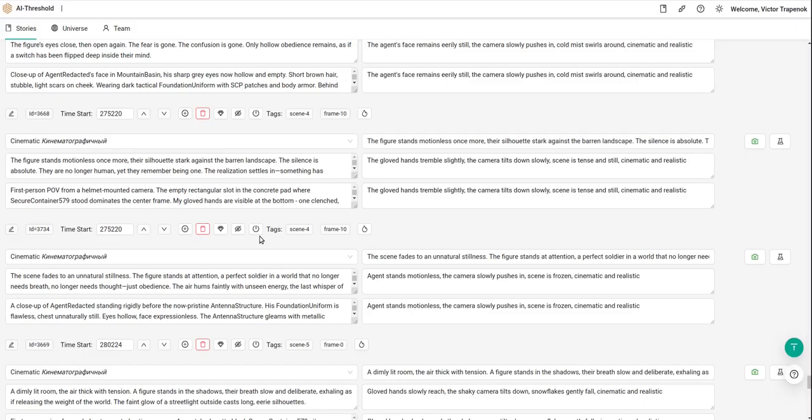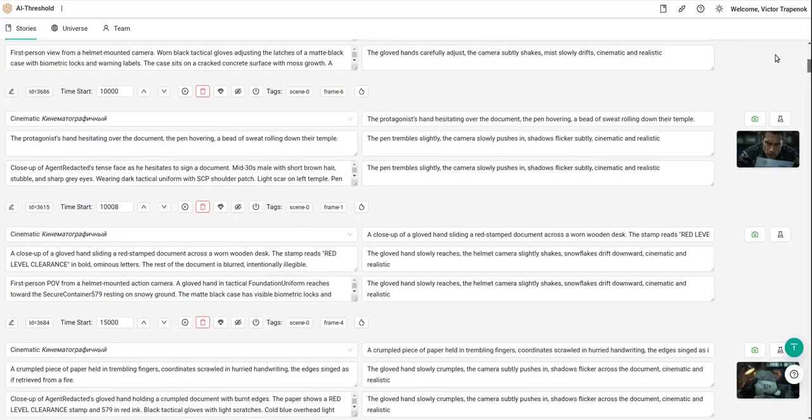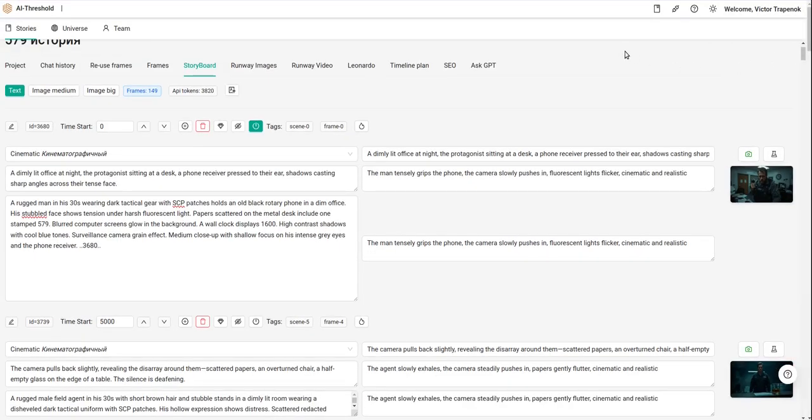Audio file will be automatically split for several scenes, and each scene will be automatically split for frames, because we have a limitation. The Runway can generate 5 seconds or 10 seconds video. On 5 seconds the result is a little bit better. On the 10 seconds you will spend more time for generation, and probably it will be too long. 5 seconds is okay.